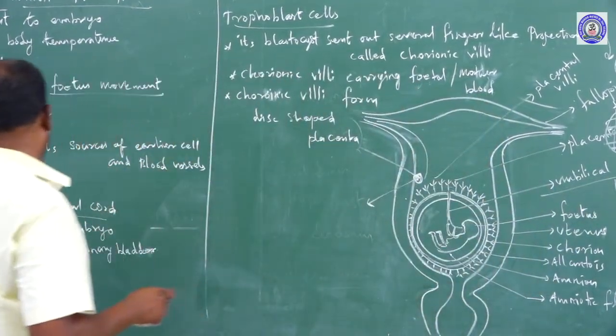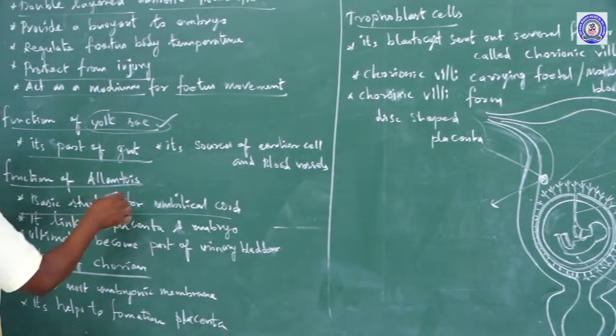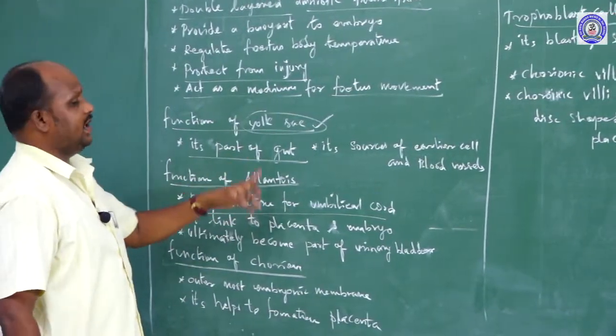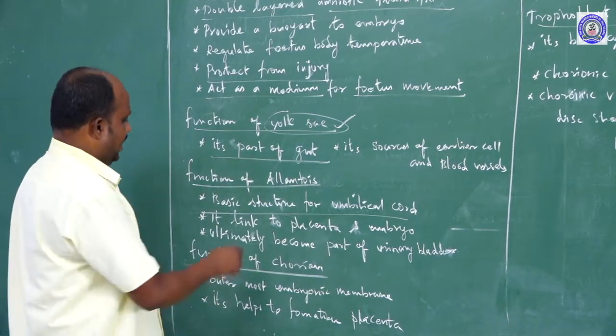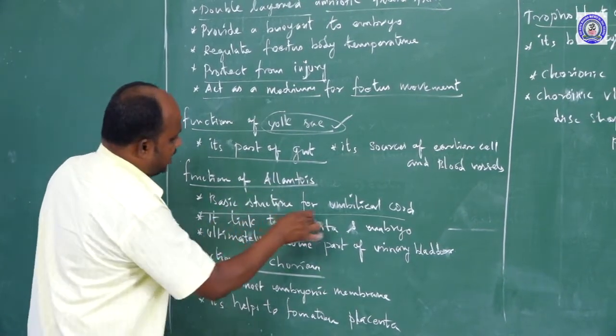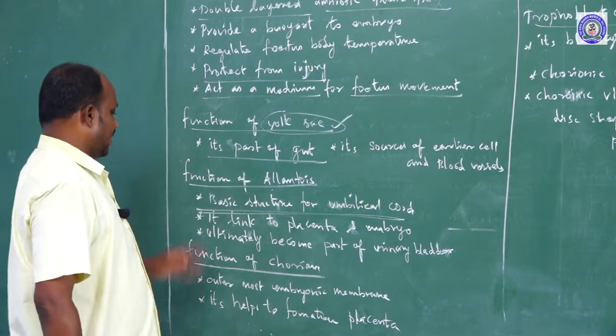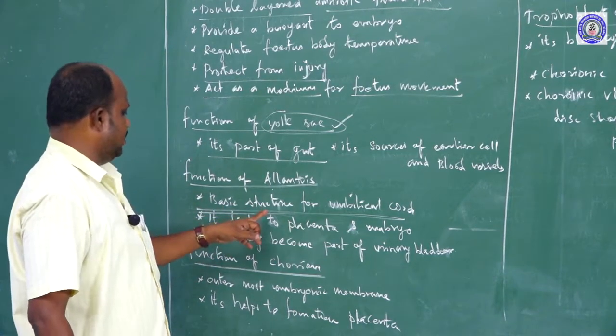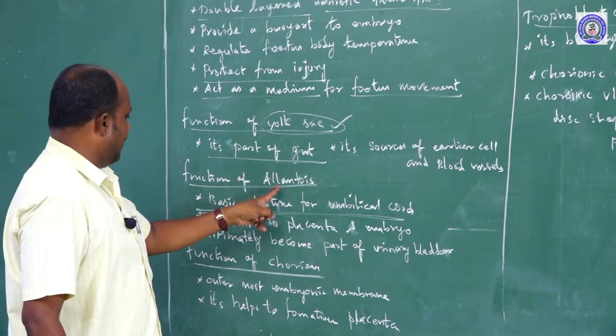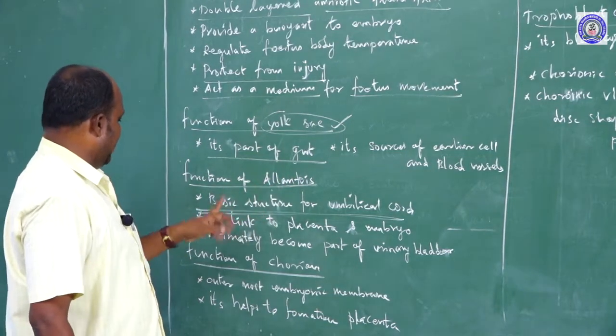The umbilical cord is formed from the allantois, because we say the allantois is the basic structure of the umbilical cord. Next, it is the link, which is the amniotic allantois.